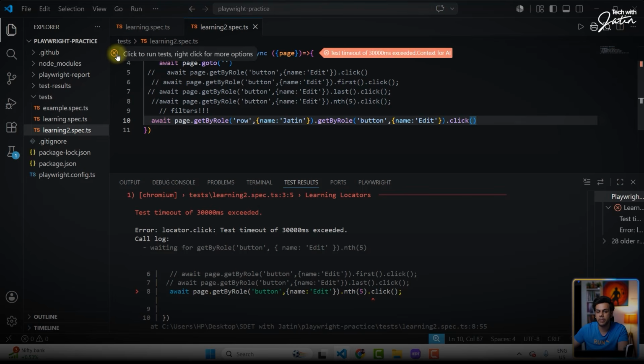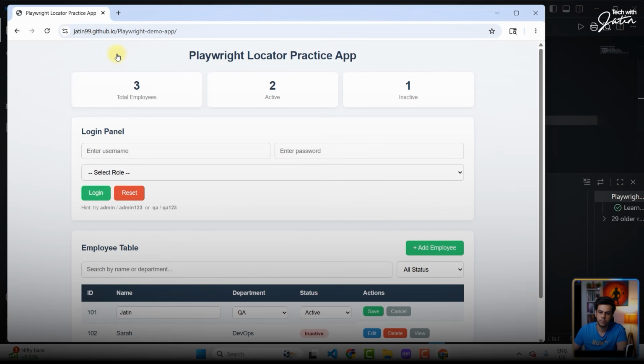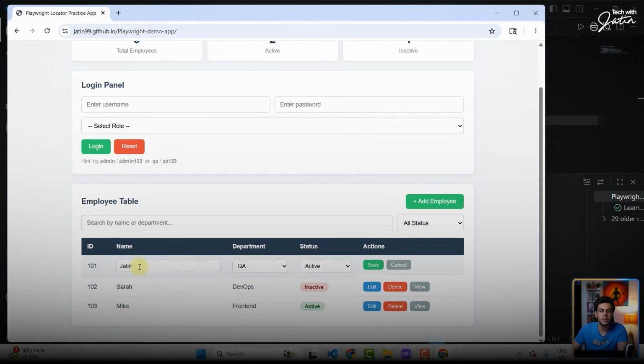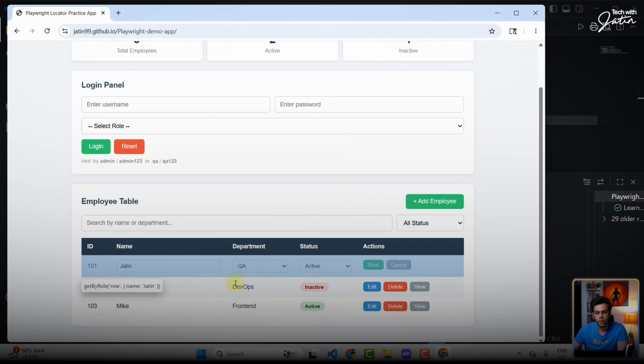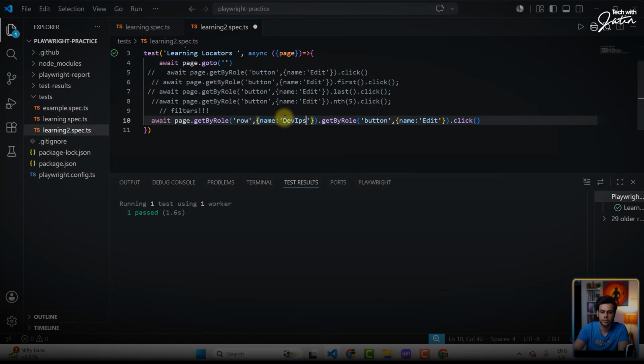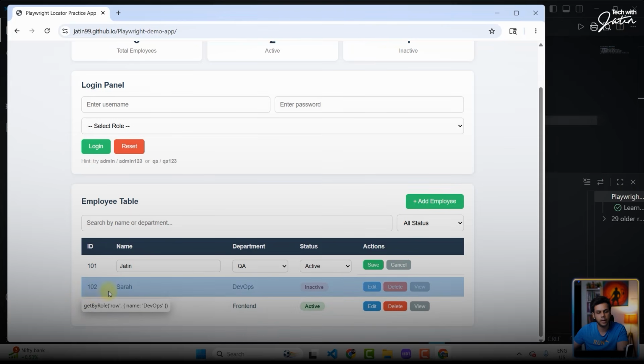Now, let's click on the play button and see whether it works. And you will notice that it works, that it has clicked on the edit button for Jatin. Perfect. Now, it can work for any visible text. If I just change this to, let's say, QA, over here the department is QA, so it's going to click on this one only. Let's say if I change it to DevOps. I save this. I go back over here. The focus is going to be on Sarah right now. So this is the one which would have failed.